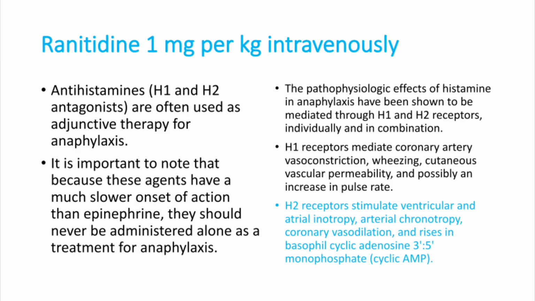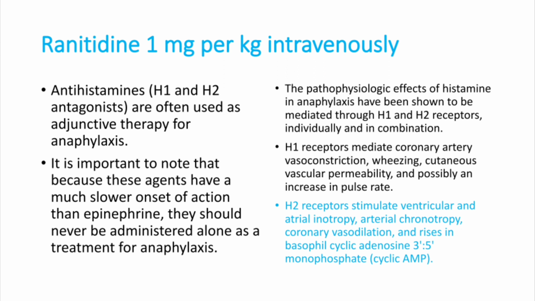The answer is ranitidine, 1 mg per kg intravenous dose. Both H1 and H2 antagonists are used as adjunctive therapy in anaphylaxis. Remember, H1 is indicated, H2 receptor blockers are only adjunct therapy.